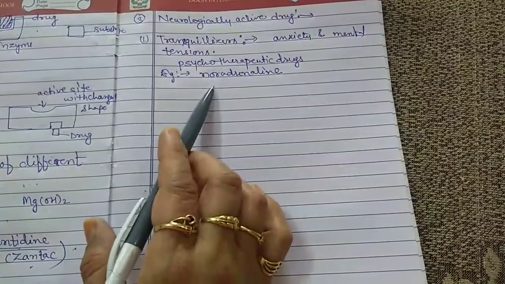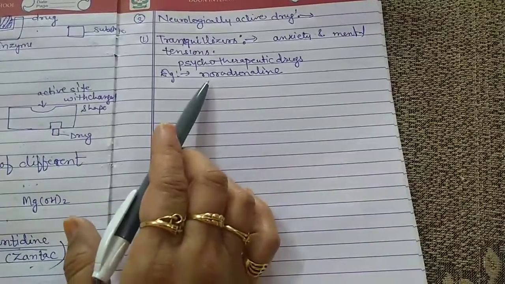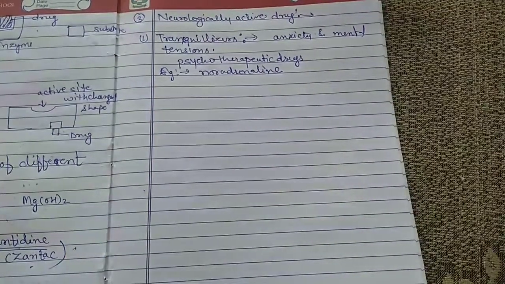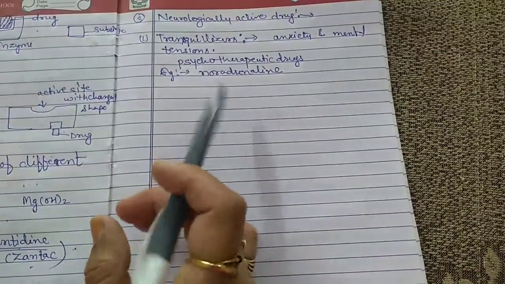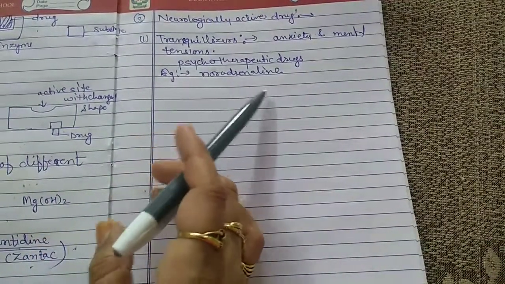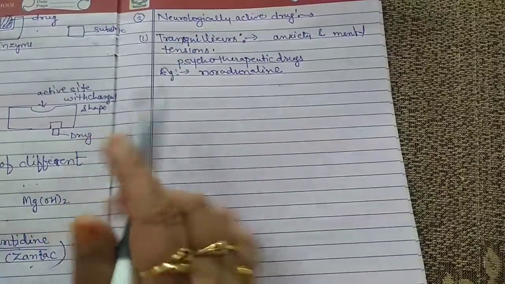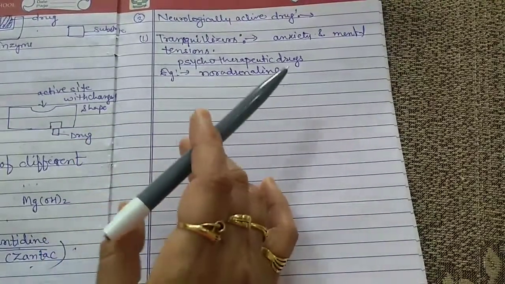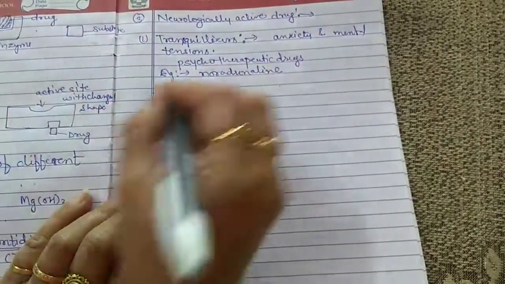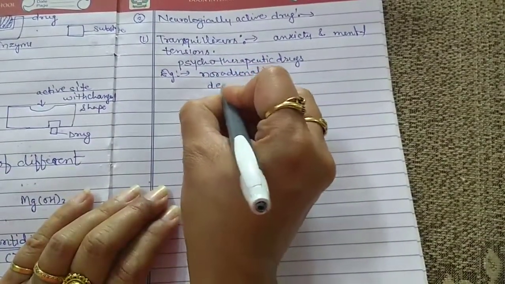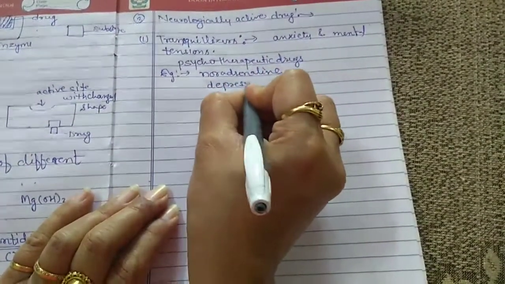In case we have a deficiency of noradrenaline, or it is not secreted properly inside our body, then the person suffers from a commonly found disease today, that is known as depression.